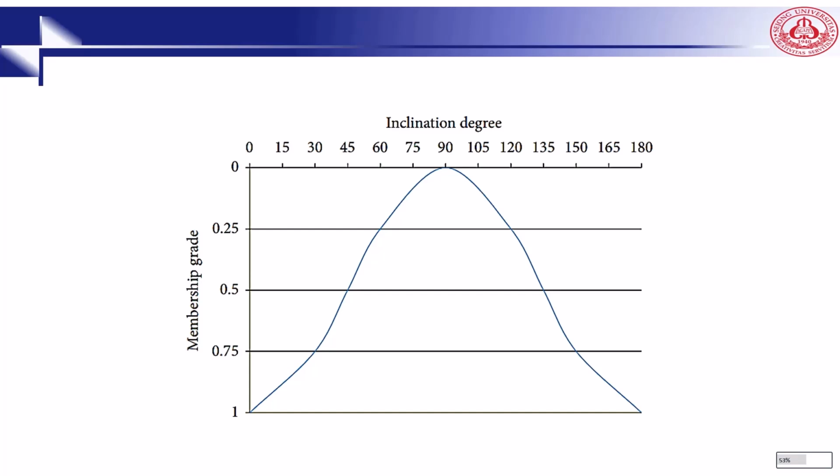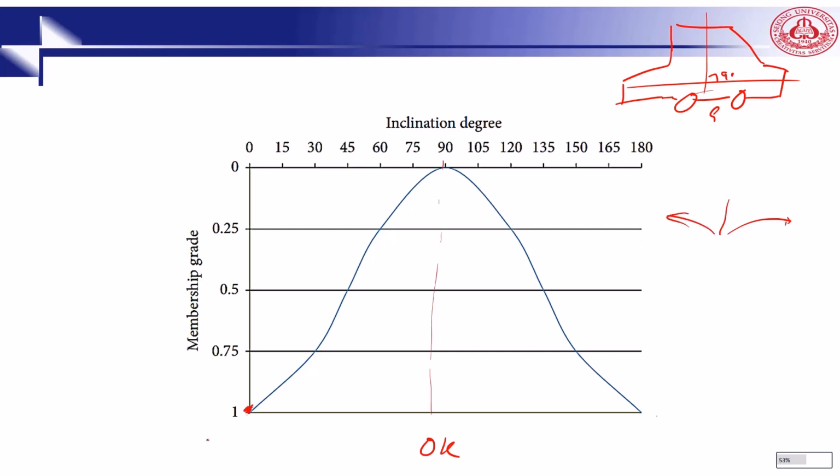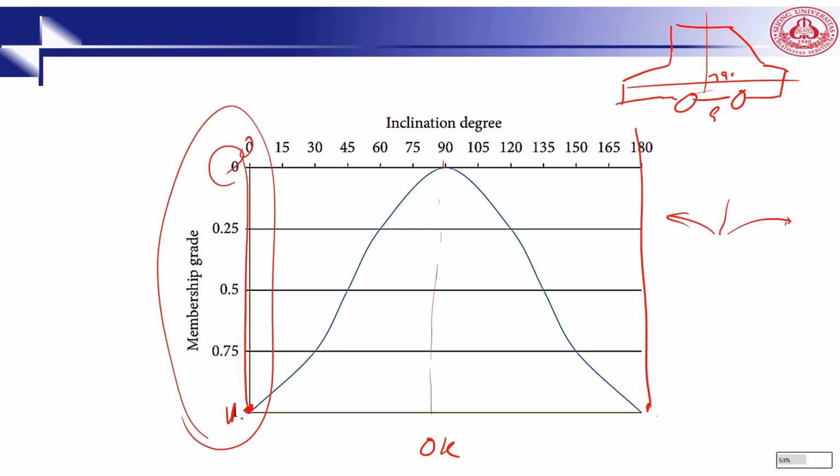So if you consider one car, one vehicle, this is one vehicle. If the inclination degree is 90, it means it's okay, right? But if it's turned, then there will be some problem. So this is the Gaussian. When it is 90, it means it's okay, right? But if the degree becomes something like this, or this part, then you can see the inclination degree. As you can see here, it's opposite. We started from 0 to 1, right? It means when it's 0, our degree is 1. When it's 90, it's okay.